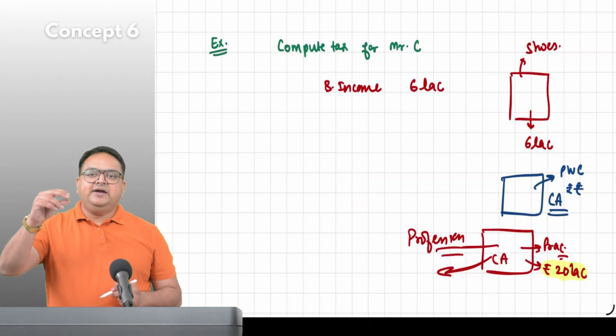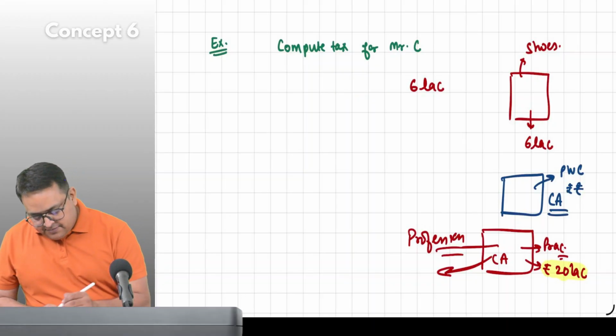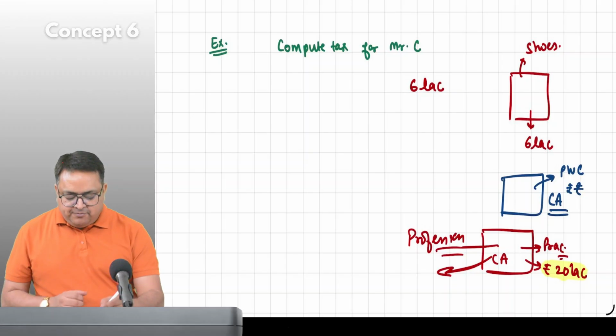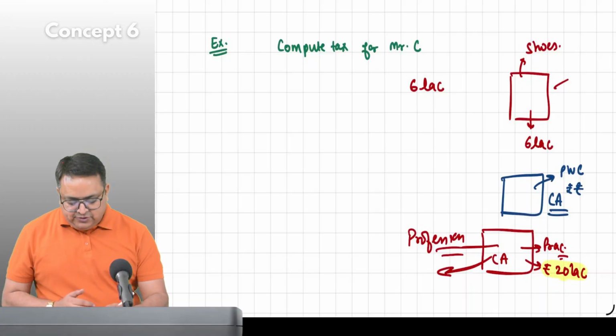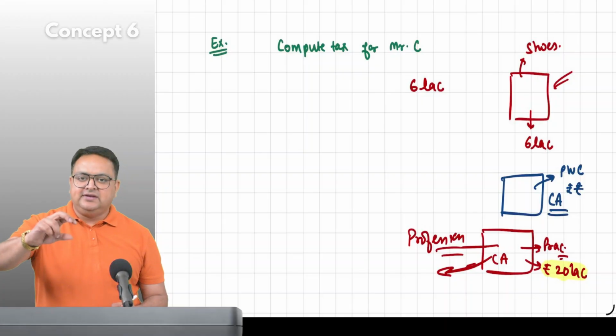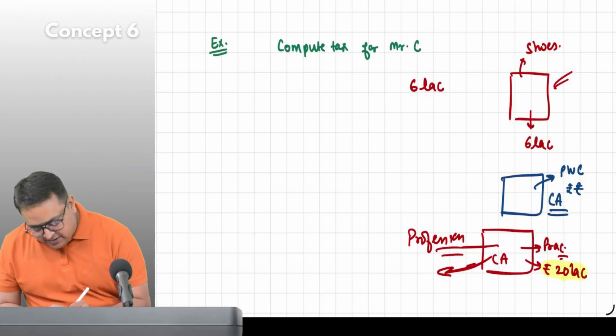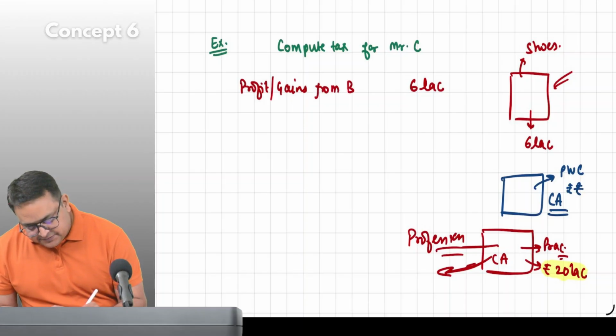So this head is technically known as profits or gains from business or profession. Whether you have a business or a profession, we call it by this head only, profits or gains from business or profession.